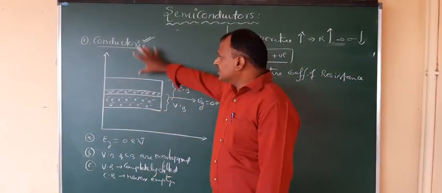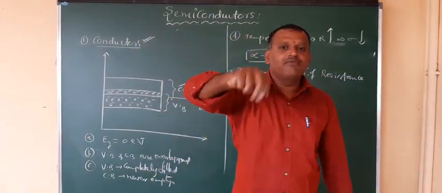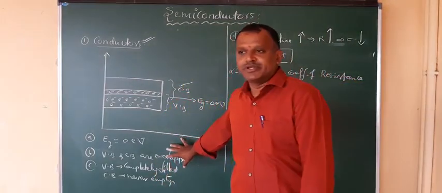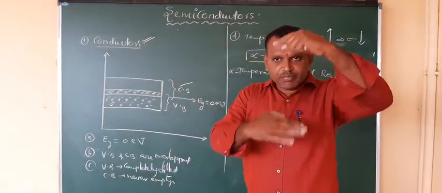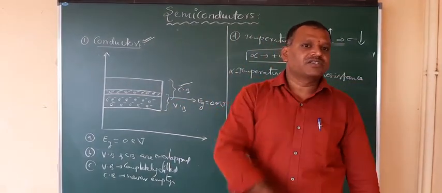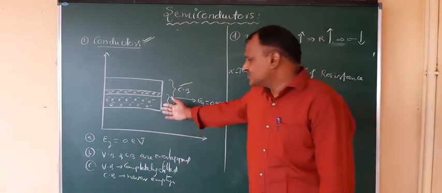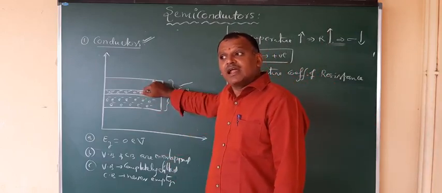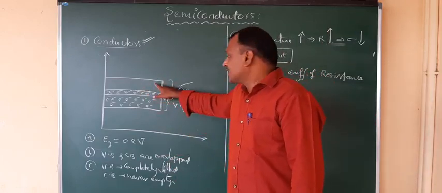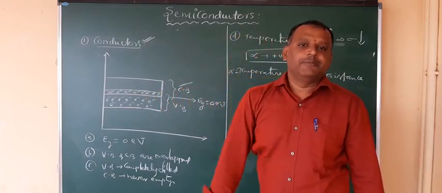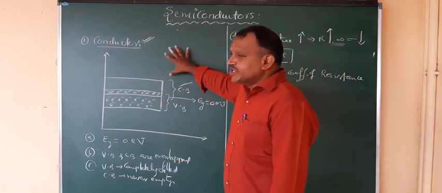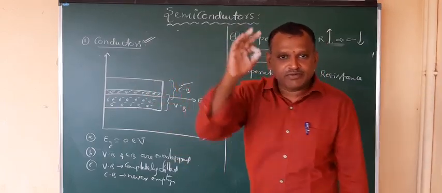So because of that, these conductors have the property of conduction. Followed? These are the important points. With respect to bands, we are explaining why conductors have the property of conduction. This is the reason: electrons are always present in the conduction band. The conduction band is never empty. Because of that, conductors have the property of conduction.